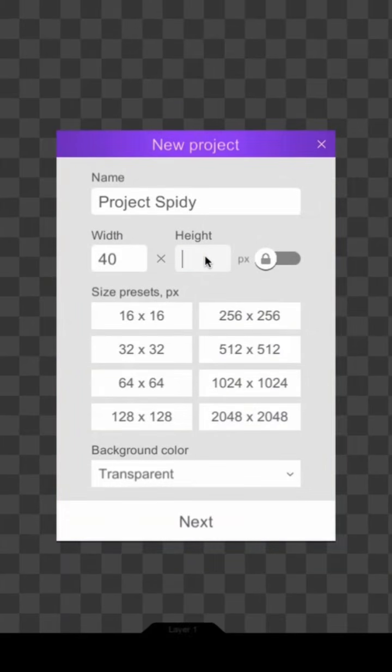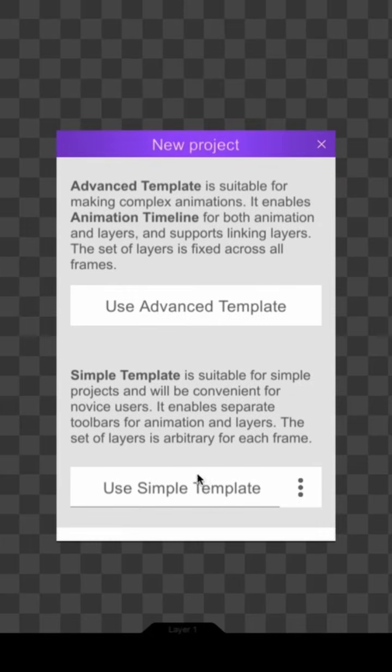Make sure it's exactly 40 by 40. This is important for creating characters in Melon Playground. Then tap Next. Choose Simple Template.